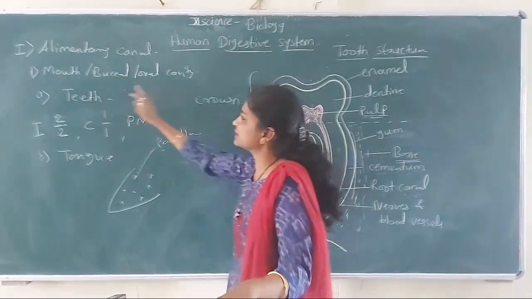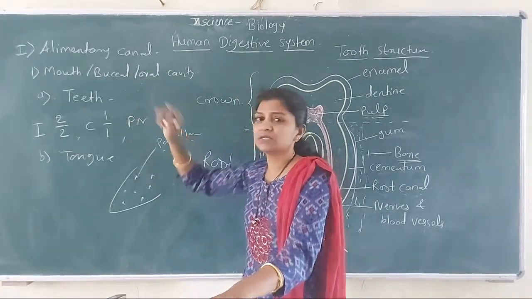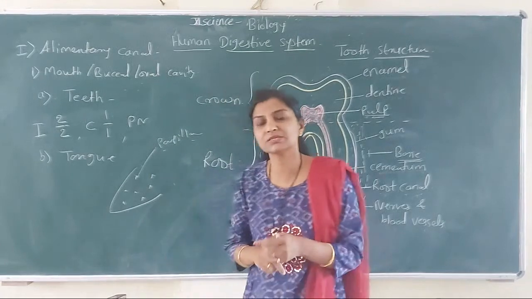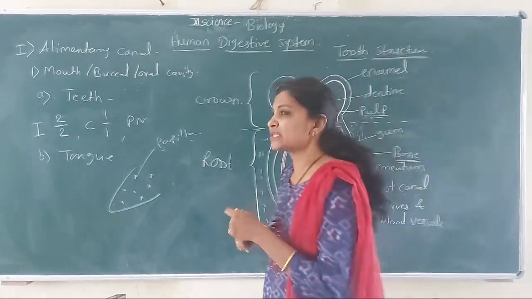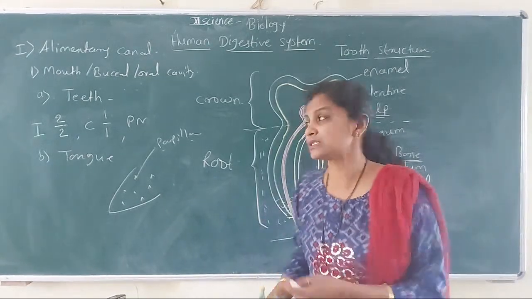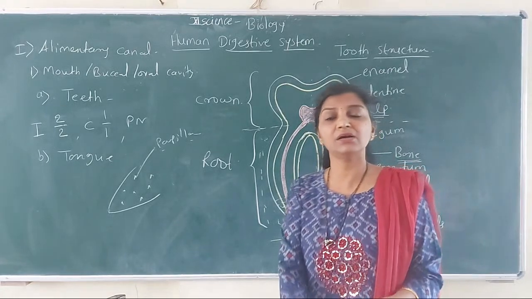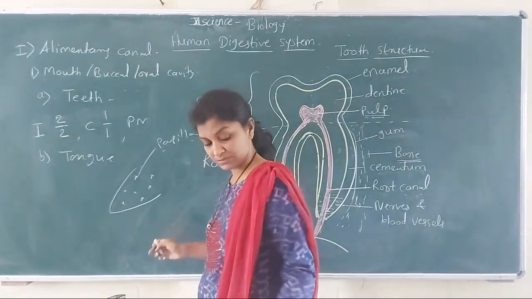So the first part is the mouth or oral cavity or buccal cavity, which leads to the second part, called the pharynx. So what is the pharynx? Pharynx is a common passage for the respiratory system and the digestive system.